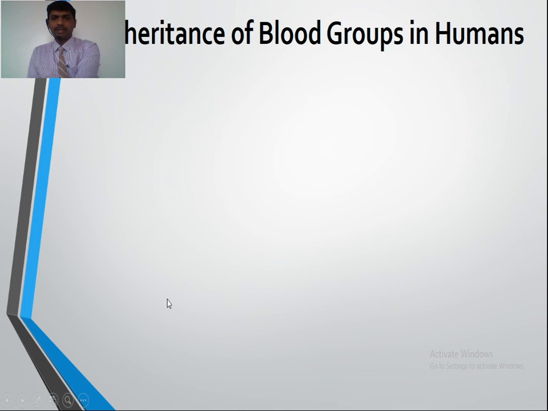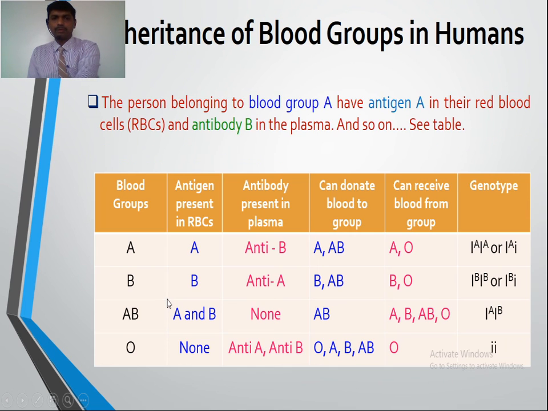If you see the table of blood groups here, we find that this IA can produce the antigen A. So a person having blood group type A, the possible genotype is capital IA IA or capital IA small i. This small i is recessive to both capital IA and capital IB.